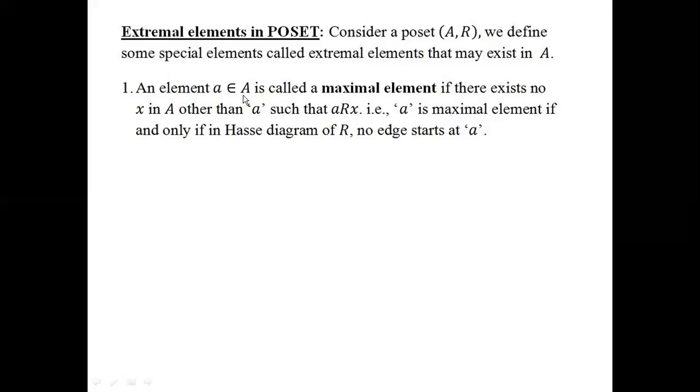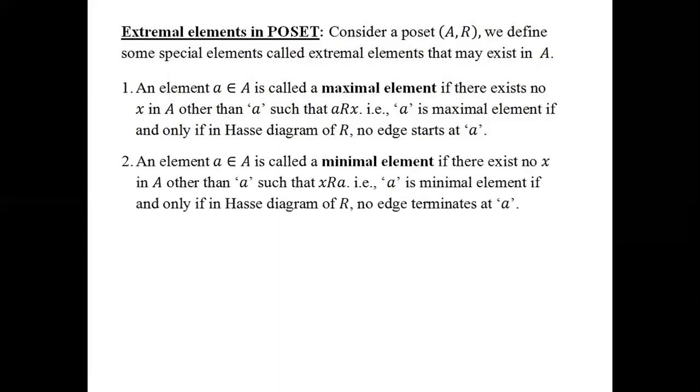Second one, an element a belonging to the set A is called a minimal element if there exists no x in A other than the element a, such that x is related to a.